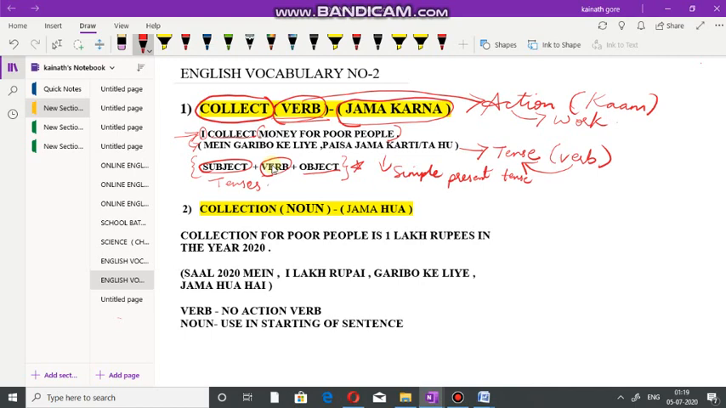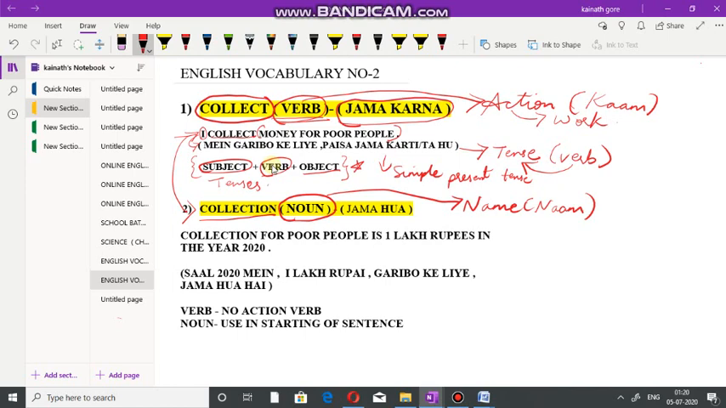Alright, now coming to the second word. From the word collect, we can make another word, that is collection. What is the originality of the word collection? Collection is a noun. As you all know, noun means name, and in Hindi it means संज्ञा. I really apologize, my pen is not working well. In case you don't understand my writing, you can send me feedback. But I'm trying my best to write.